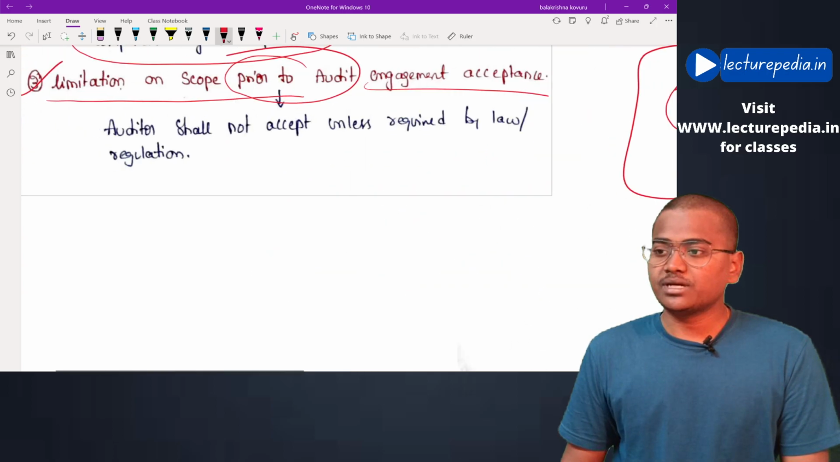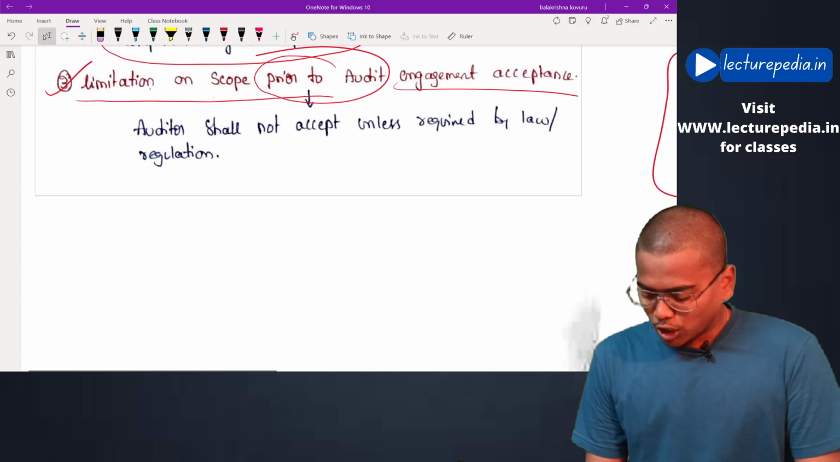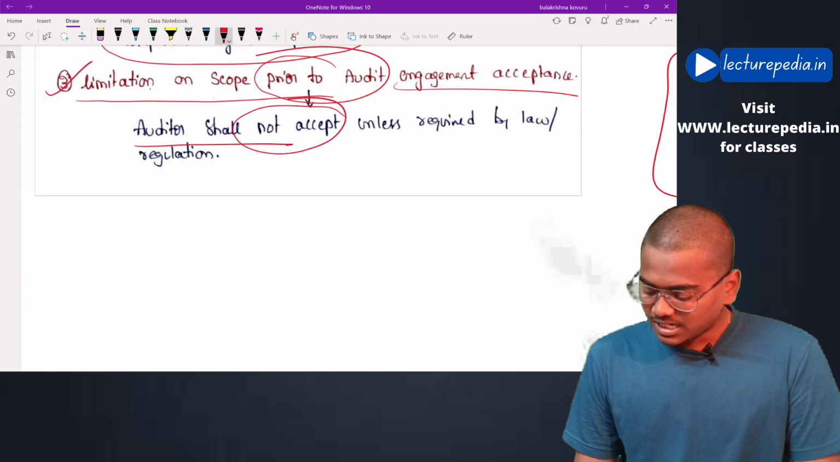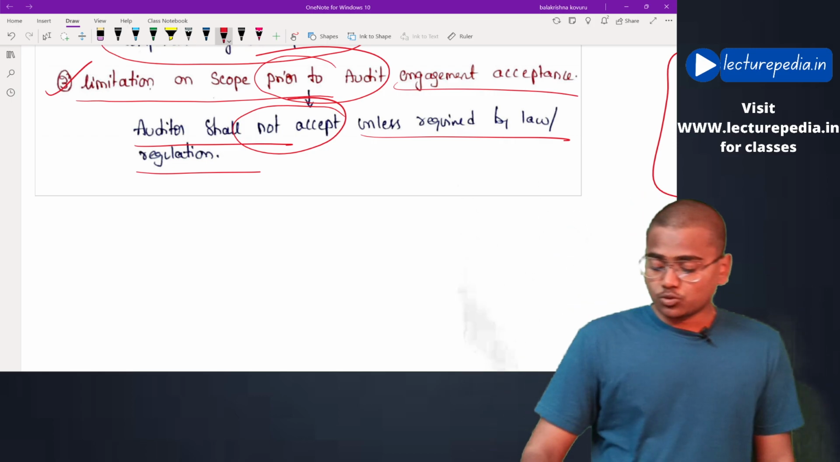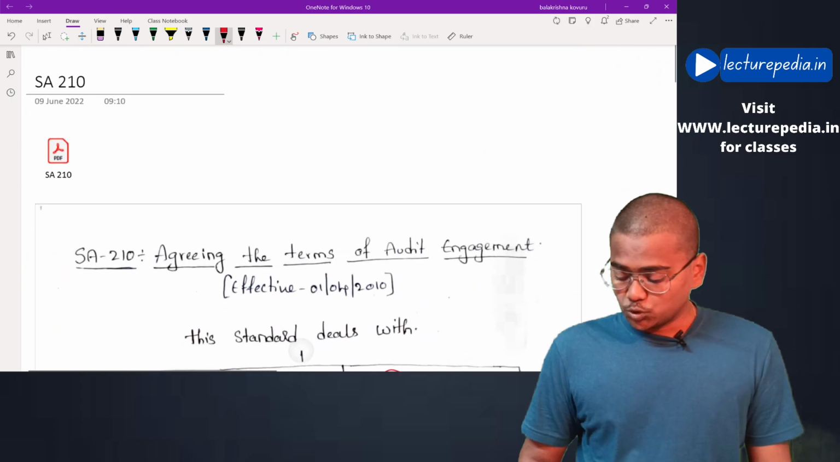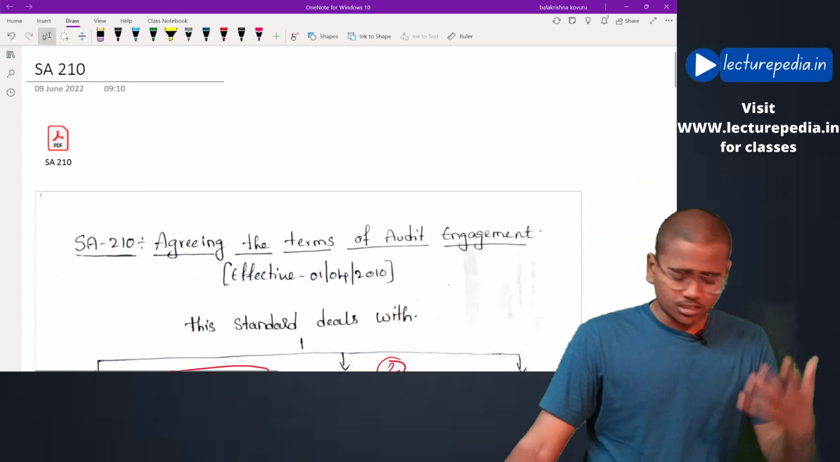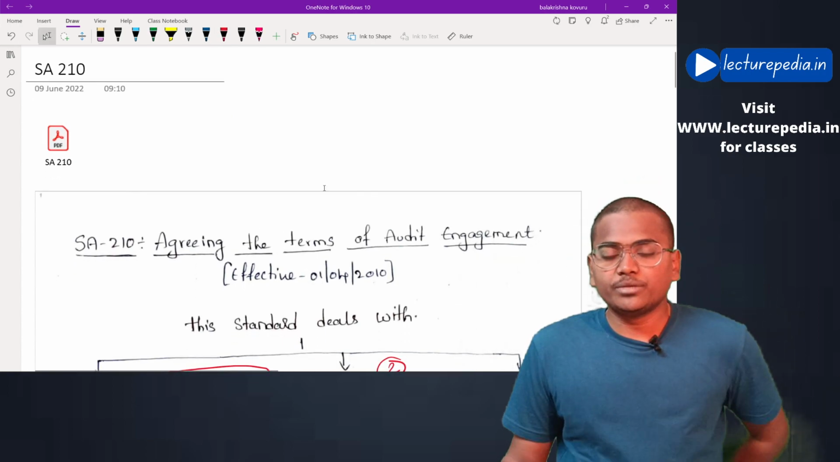The same has been said by the standard: the auditor shall not accept unless required by law or regulation. Hope this is clear. By this we have completed revision of SA 200 and SA 210. In the next class we will be meeting with another standard.